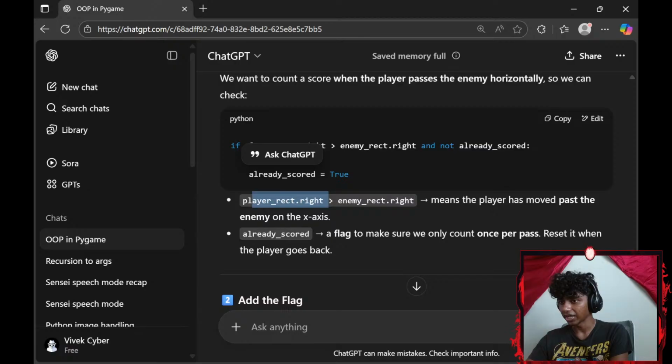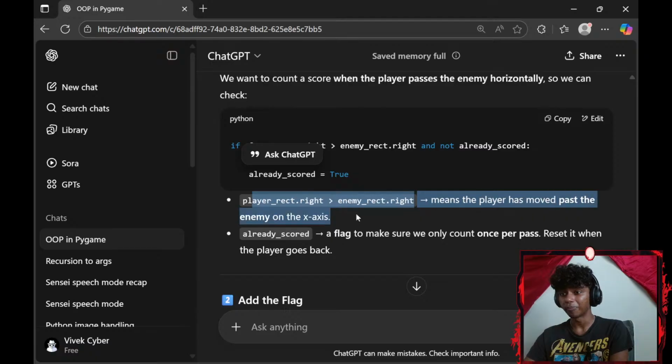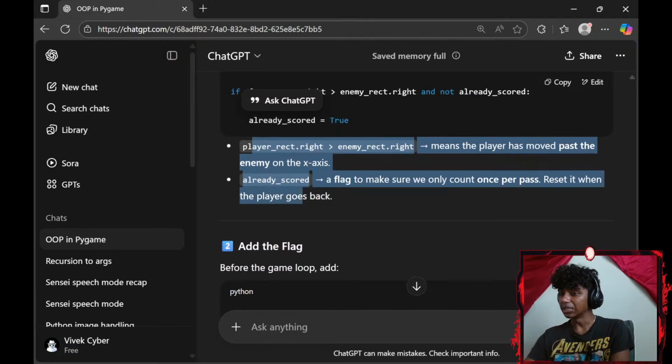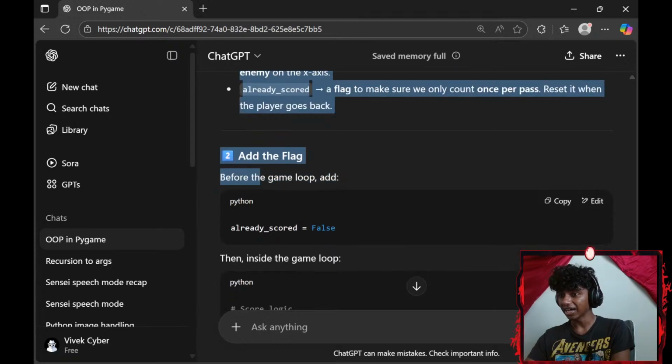Player_rect.right is greater than my enemy_rect.right. This means the player has moved past the enemy on the x-axis. already_scored is a flag to make sure we only count once per pass. We set it when the player goes back. Add the flag already_scored equals false.